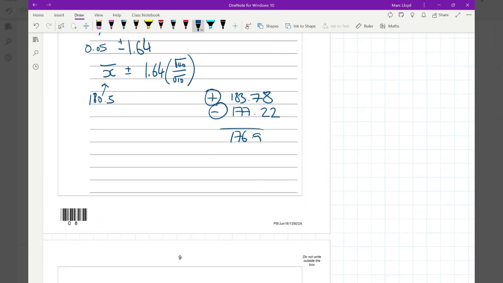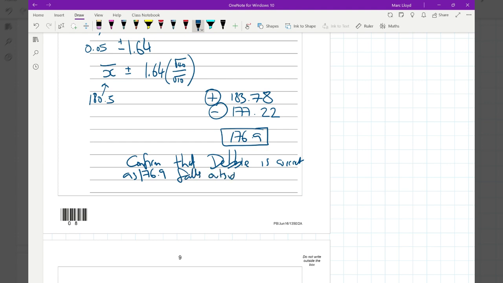Now that's outside of the confidence interval, meaning we can confirm that Debbie is correct, as 176.9 falls outside of the confidence interval.